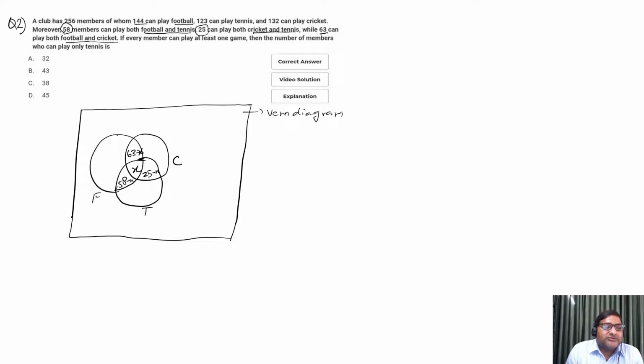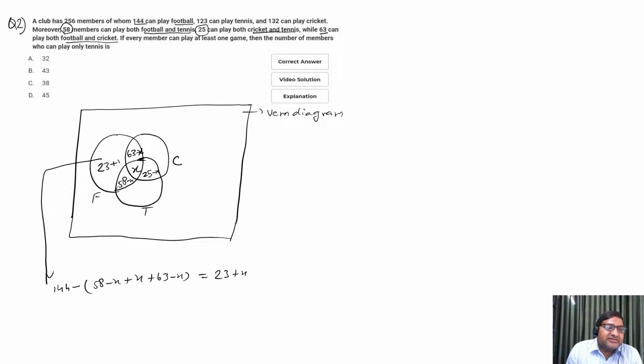So the remaining part of football will be 144 minus these three: 58 minus X plus 63 minus X plus X. This becomes 23 plus X.